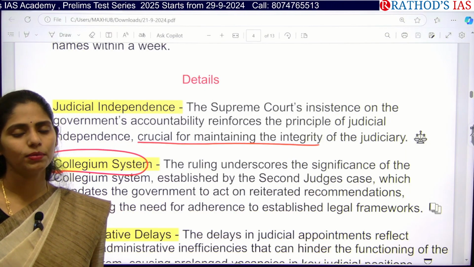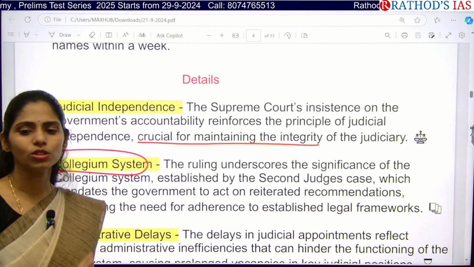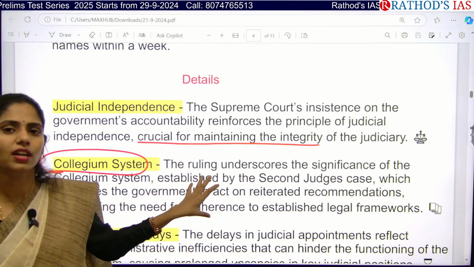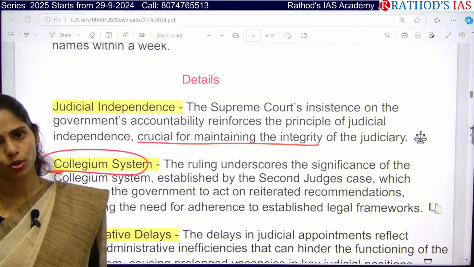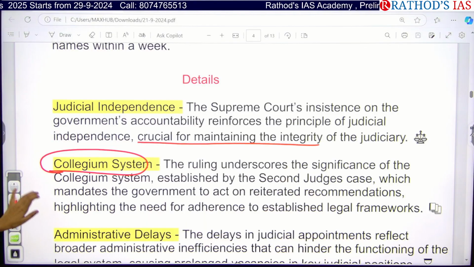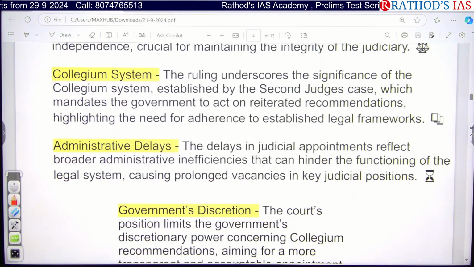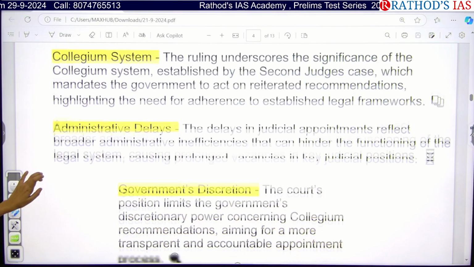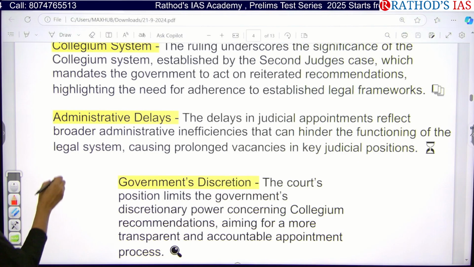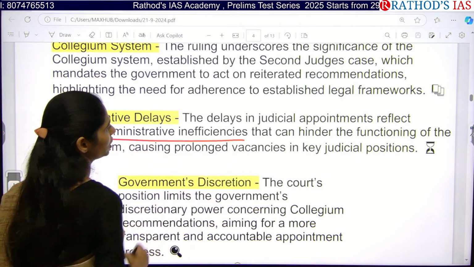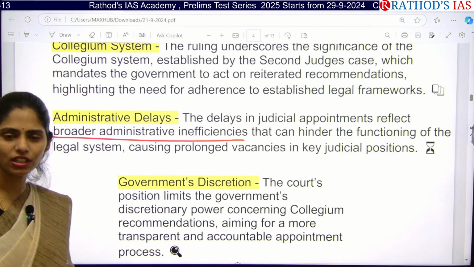But even the Supreme Court struck it down as null and void, and again we came back to this Collegium system. Now this Collegium system is related to transfer and appointment of judges for Supreme Courts as well as High Courts. And next, this article is saying that we need to follow the legal framework. If the delay in judicial appointment is happening, that will reflect broader administrative inefficiencies. So what happens, will this legal system function efficiently?